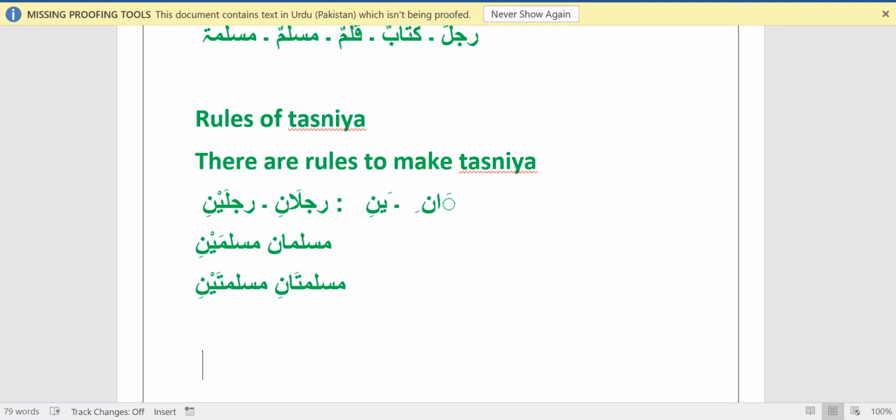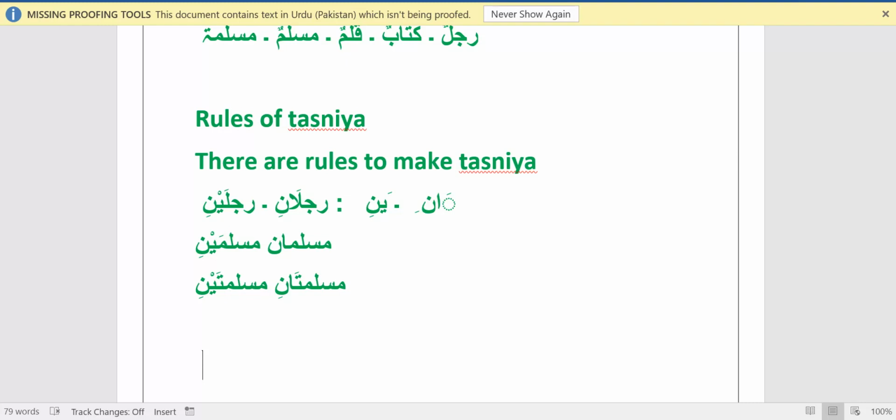We cannot just create tasniya with alif noon or ya noon on our own. We have to look for the reason. If the condition is met, we will use alif noon, and if the condition of ya noon is met, we have to use ya noon. Now the question is, what are the reasons and conditions, and how may one know whether to use alif noon or ya noon for tasniya?